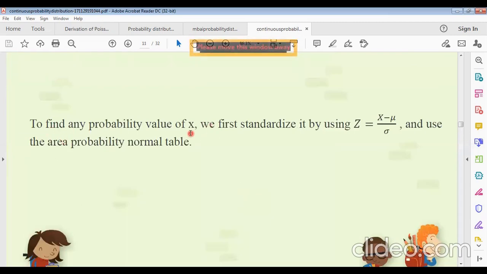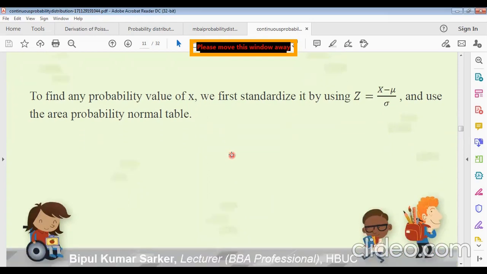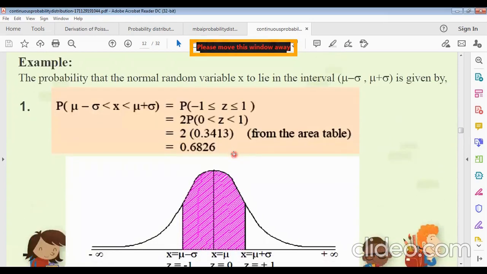Now, to find any probability values of x, we first standardize it by using the variate z equals x minus mu by sigma, where mu is the mean and sigma is the standard deviation. Then we use the area probability normal table. There are actually tables for finding the area.